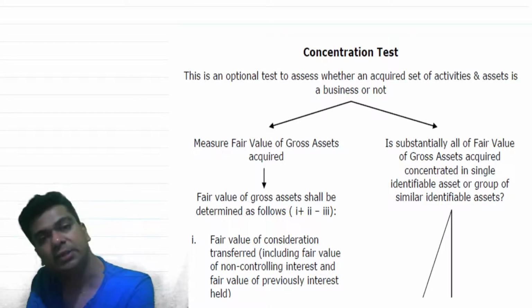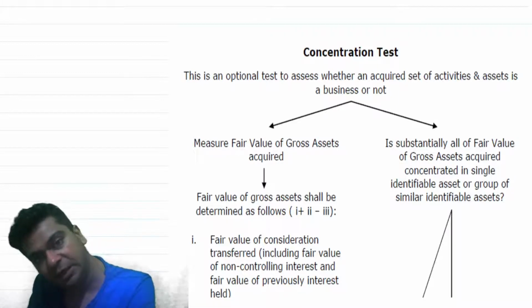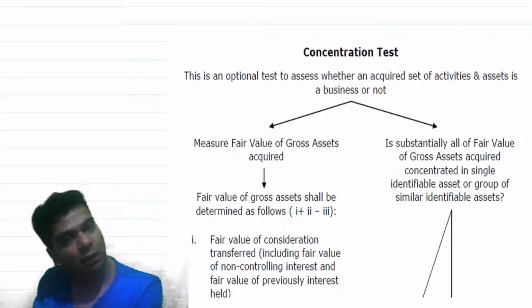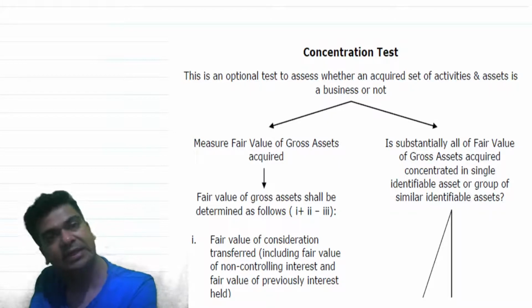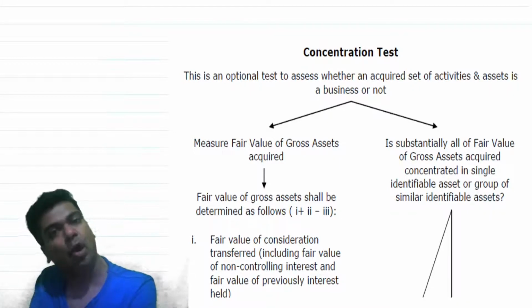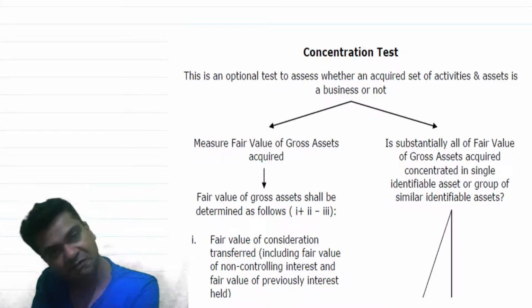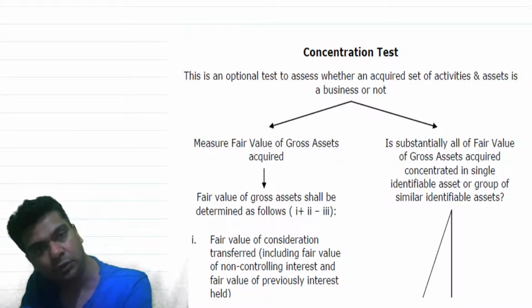This is the reason that, to make matters slightly simpler, Ind AS 103 is giving us what is known as a concentration test. Concentration test is basically an optional test which you can apply only to judge whether what you are acquiring is simply an asset acquisition.